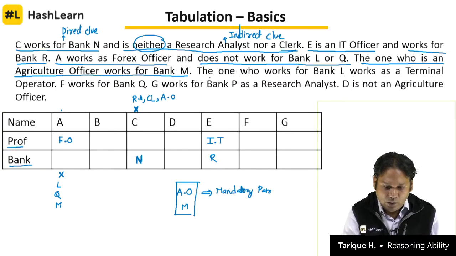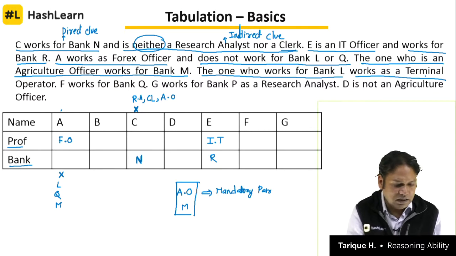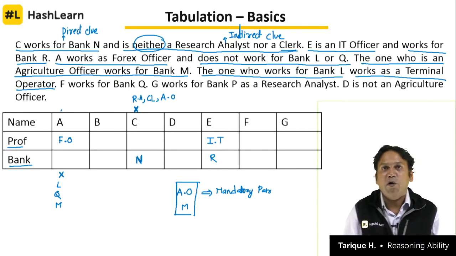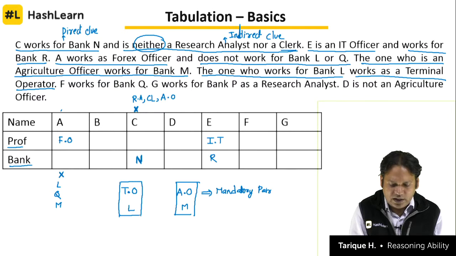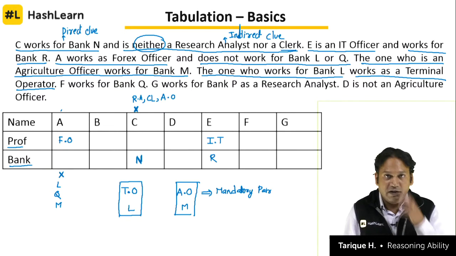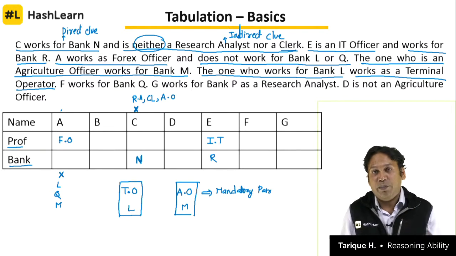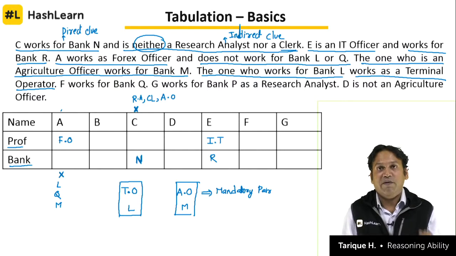Next is the one who works for bank L works as a terminal operator. One more mandatory pair we are getting here. The one who works for bank L works as terminal operator. TO works for bank L. These two will go together in a particular column. Wherever we write L, we write terminal operator. Wherever we write terminal operator, we have to write L.